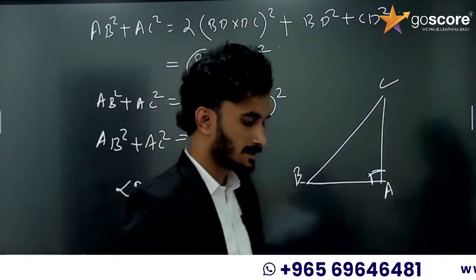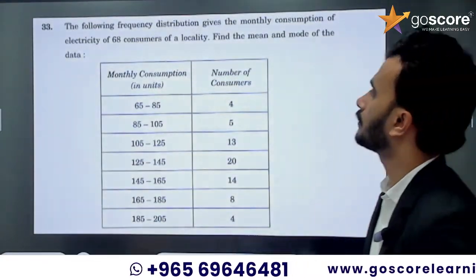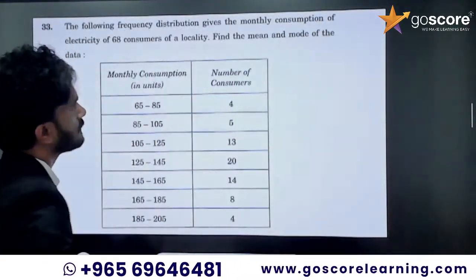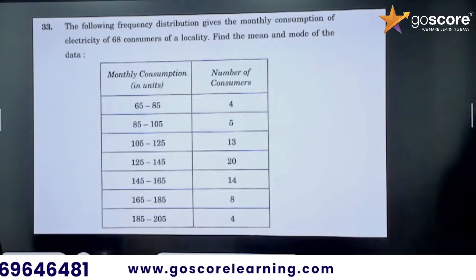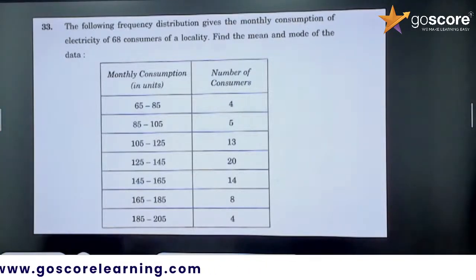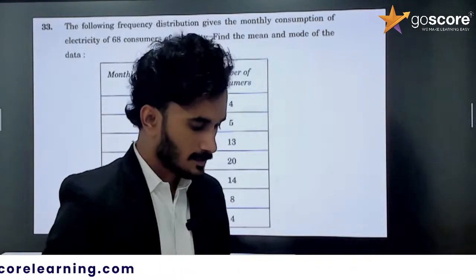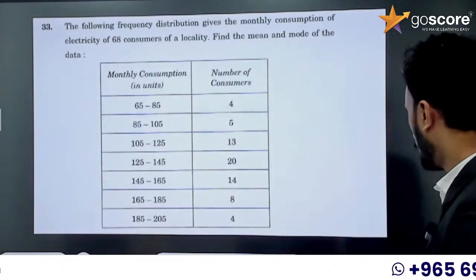The following frequency distribution gives monthly consumption of electricity of 68 consumers of a locality. Find the mean and mode of the data. So first we can do this question's mean. So how we can do the mean?